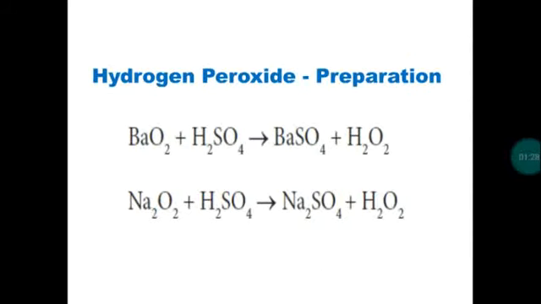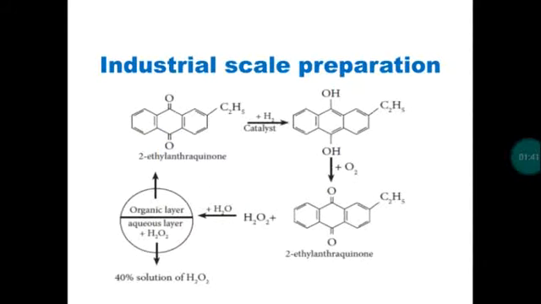Then hydrogen peroxide can be prepared by adding barium peroxide or sodium peroxide to dilute acids like sulfuric acid. So hydrogen peroxide is formed along with salts like barium sulfate as well as sodium sulfate. For larger scale preparation, auto-oxidation of 2-ethyl anthraquinol takes place.